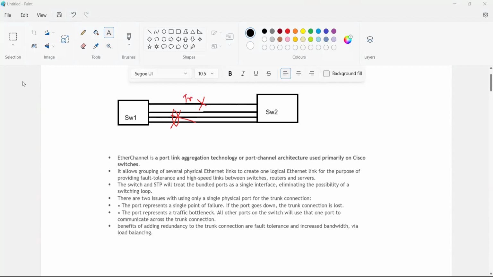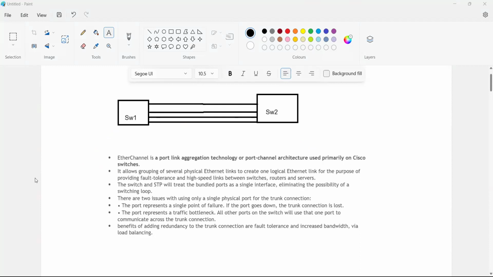What will happen? Here we have PC one in VLAN 10, and here we have another PC in VLAN 10. They won't communicate because only one link is there. We don't have redundancy. If it goes down, it won't work. That is the issue we have.